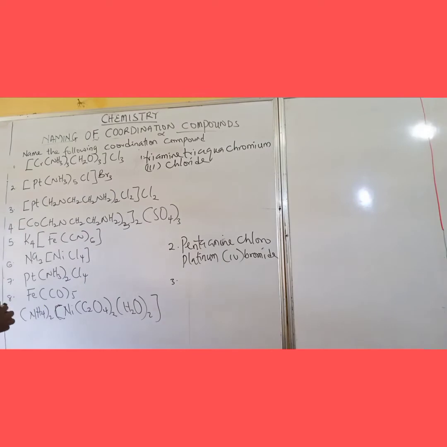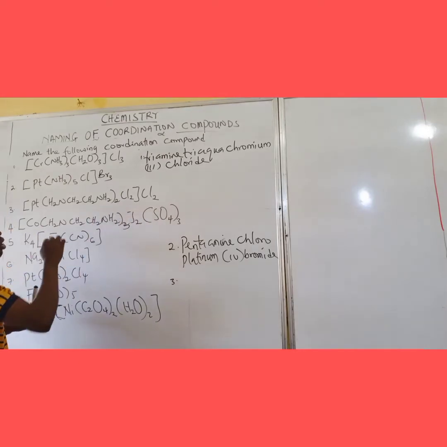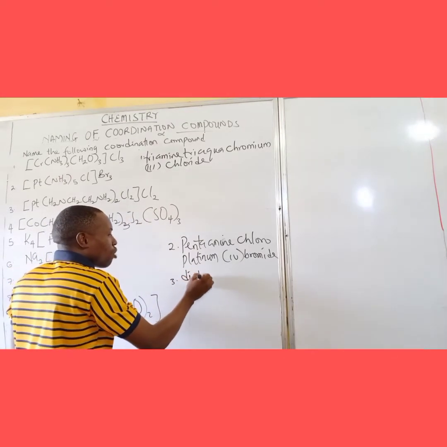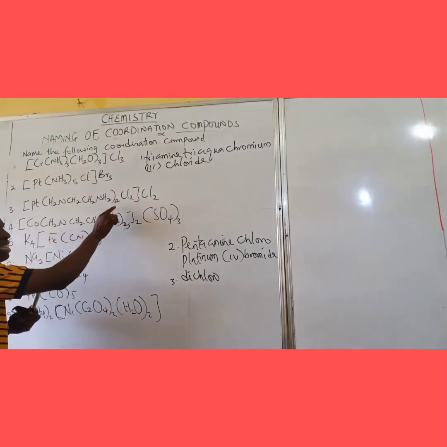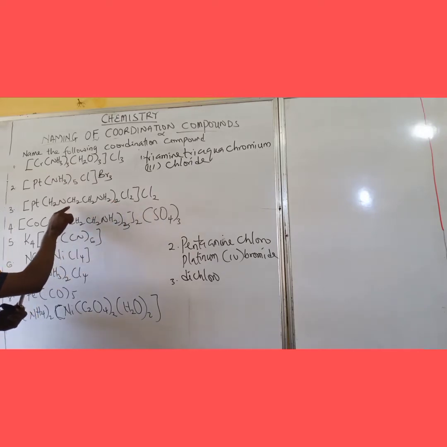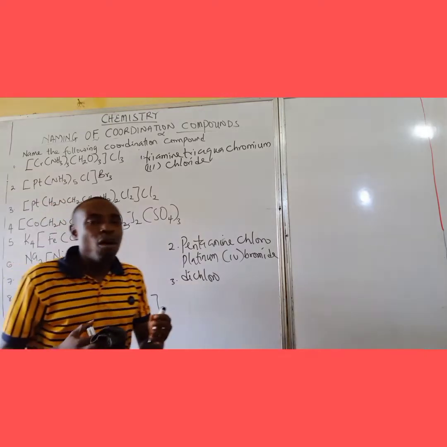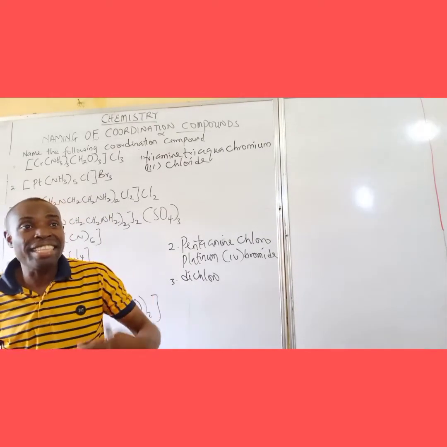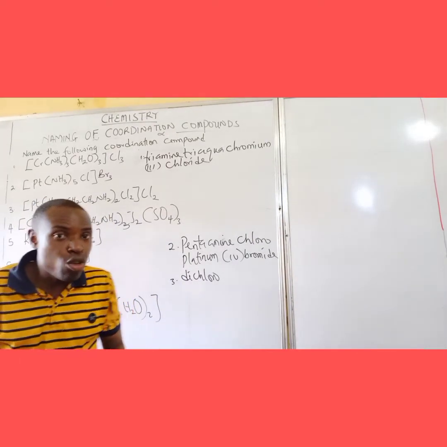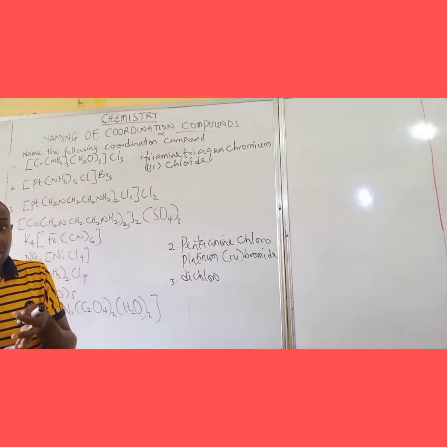Now in the case of number 3, the rule also obeys. Very simple. We start from the positive complex here. Then we come dichloro, a neutral molecule, dichloro. Then diethylene diamine. Remember I told you that for a ligand that is bidentate or polydentate, we use the word bis to represent 2, tris to represent 3.